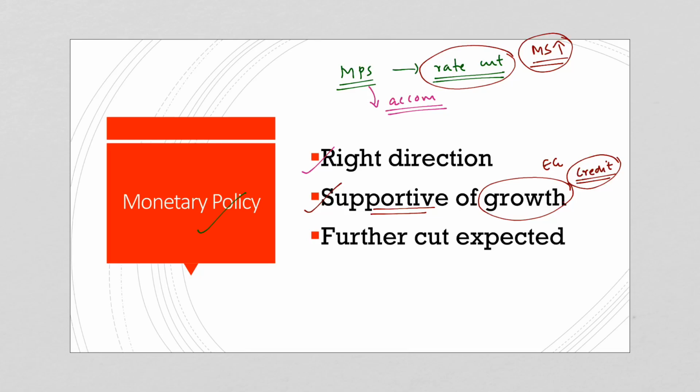So, we can sum up that the monetary policy is in the right direction, which is supportive of growth, and the impact of the monetary policy is felt in the economy with a lag. It means that the impact is not immediate, it is followed by a time lag. And now, considering the present retail inflation rates, it is expected that the Monetary Policy Committee will undertake a further cut in the rates, which we have already explained.